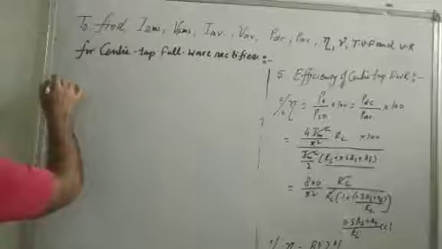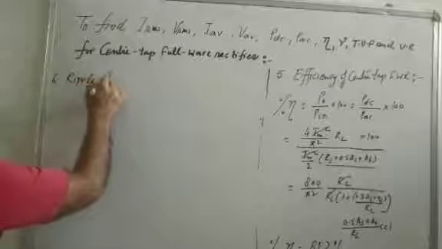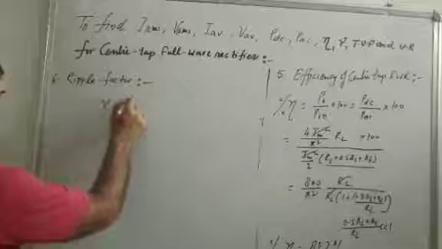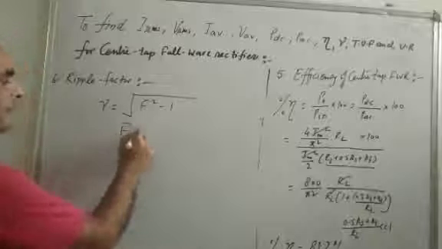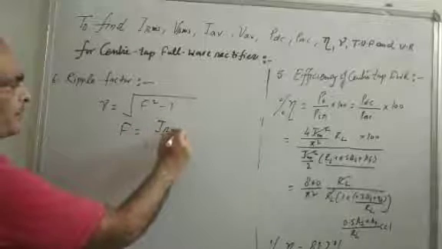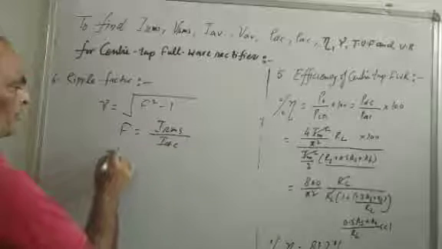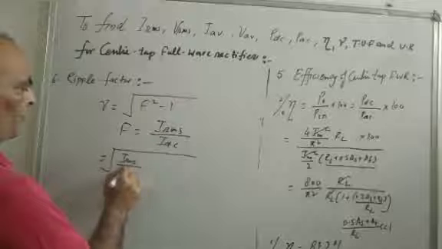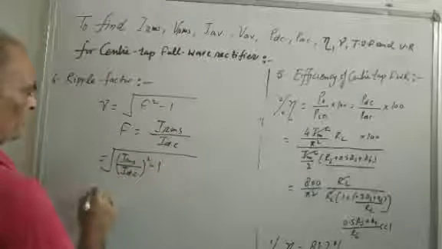And sixth is ripple factor. Ripple factor, denoted by gamma, is equal to root of F square minus 1. F is the form factor, equal to IRMS by IDC. Substituting the value of F, IRMS upon IDC whole square minus 1.